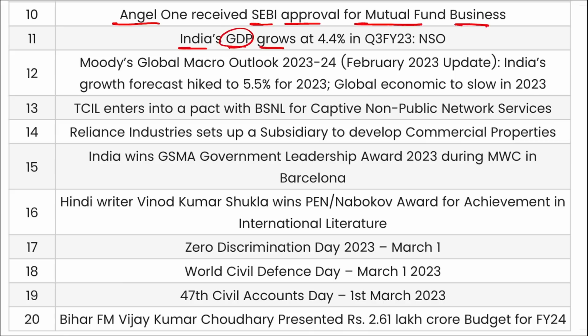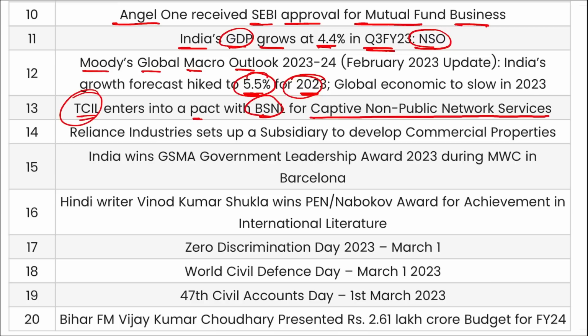India's GDP grows at 4.4% in the third quarter of fiscal year 23 as per data released by NSO. Moody's Global Macro Outlook report was released, and it stated that India's forecast was hiked to 5.5% for the year 2023, which was earlier projected to be 4.8%. TCIL has entered into a pact with BSNL for captive non-public network services. Reliance Industries has set up a subsidiary to develop commercial properties.